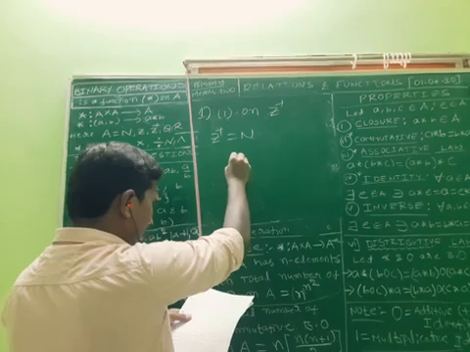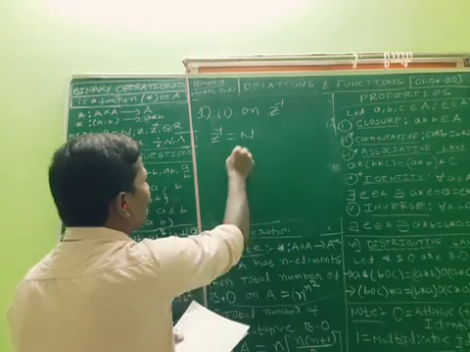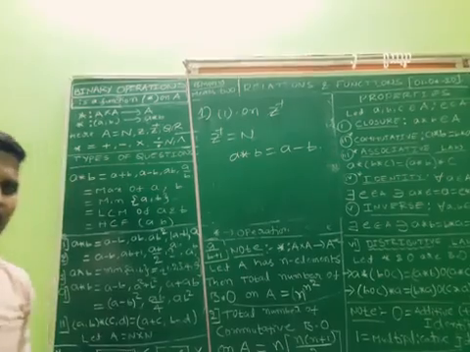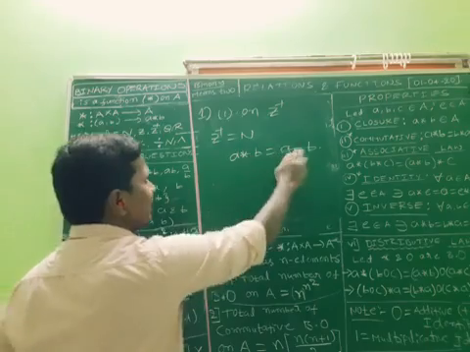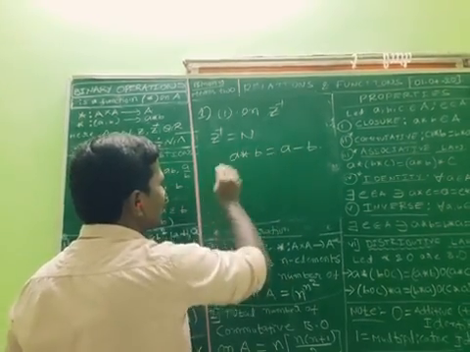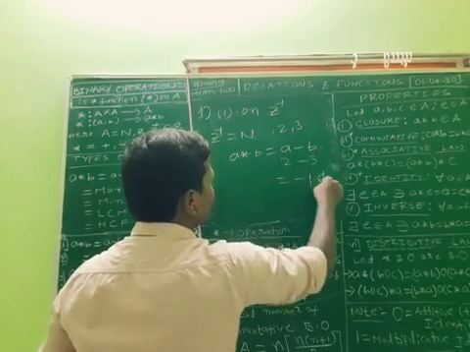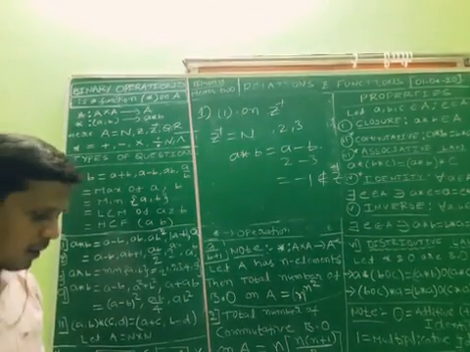On Z plus, they defined the binary operation A star B is equal to A minus B. Is this a binary operation? Take any two values in Z plus. Is A minus B a natural number? Take 2 comma 3: 2 minus 3 is minus 1, which doesn't belong to Z plus. Not a binary operation. The first one is not a binary operation.